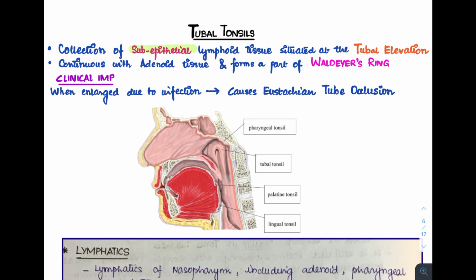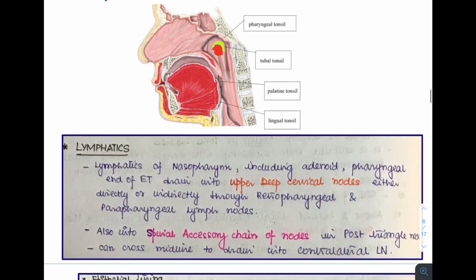Now, why is this tubal tonsil important even? You can see here, this is the tubal tonsil and this is the eustachian tube opening. Why it is important is that when it gets enlarged due to any kind of infection, it will totally occlude this eustachian tube opening, therefore causing an eustachian tube occlusion and further consequences of that. Therefore, the structure is very important as well.